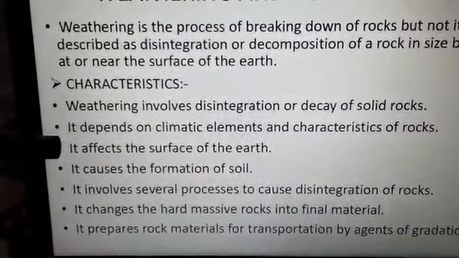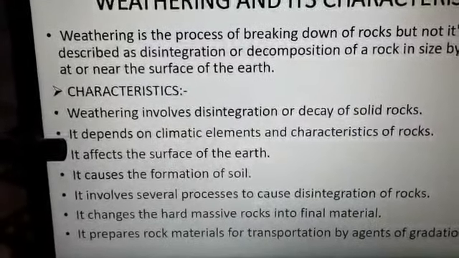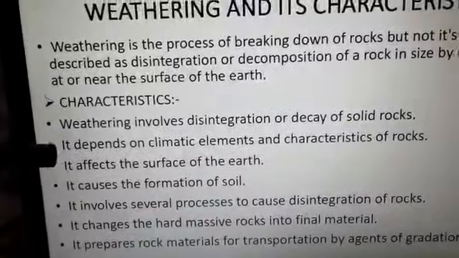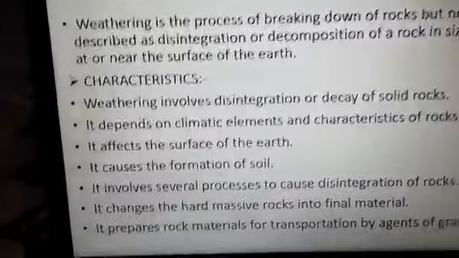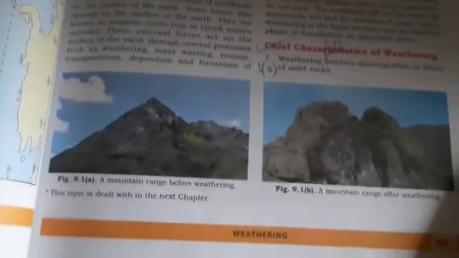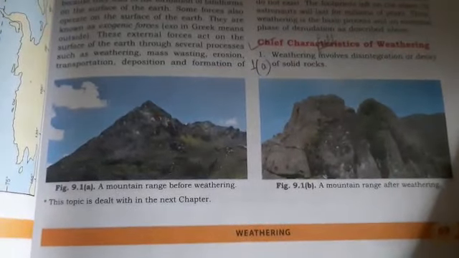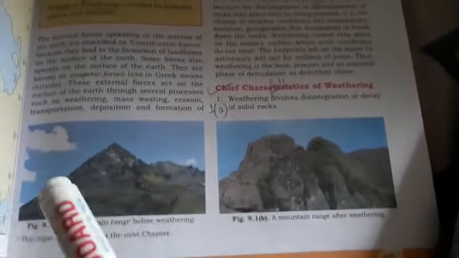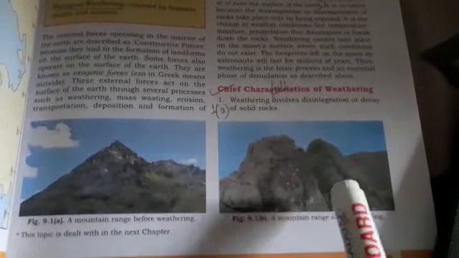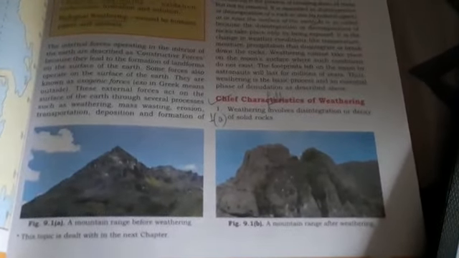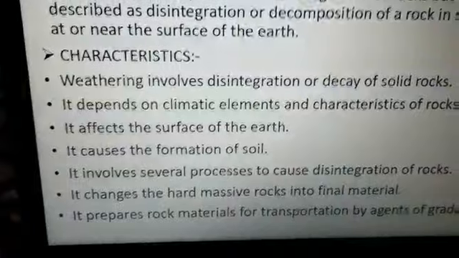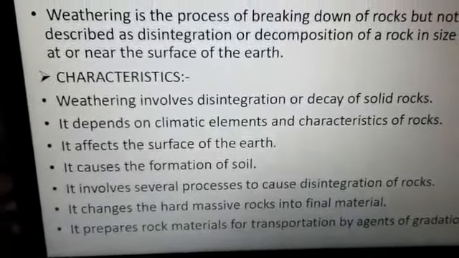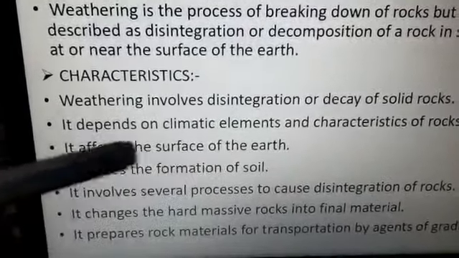In figure 9.1 in your book, you can see that a mountain range is given. Just have a look. There's a mountain range. See before weathering how it looks and how it looks after the weathering. See the shape of the landform, it changes. So it also causes the formation of soil.